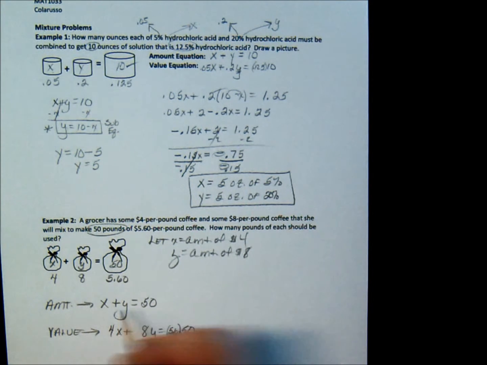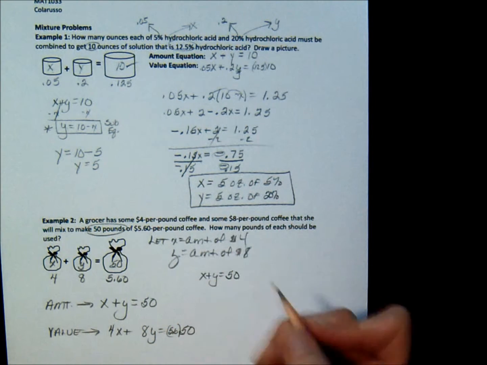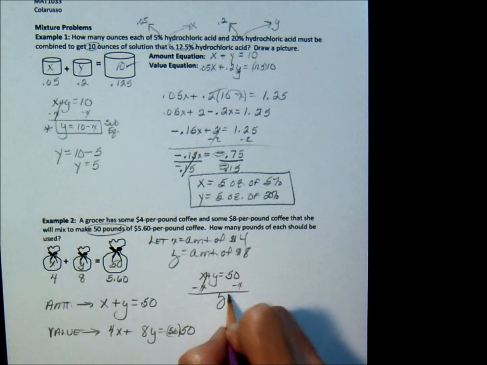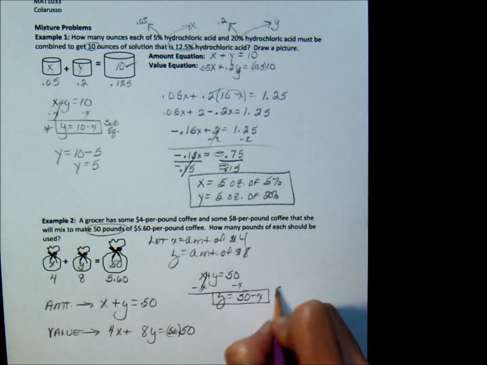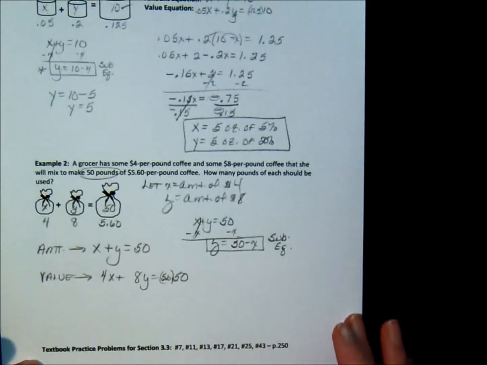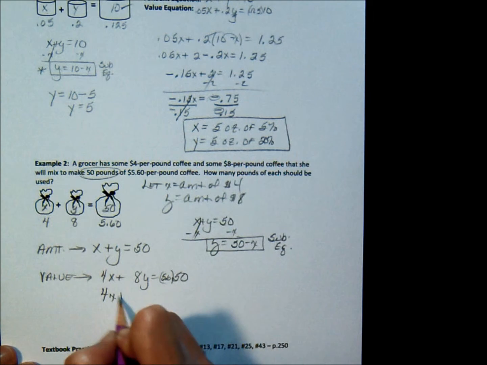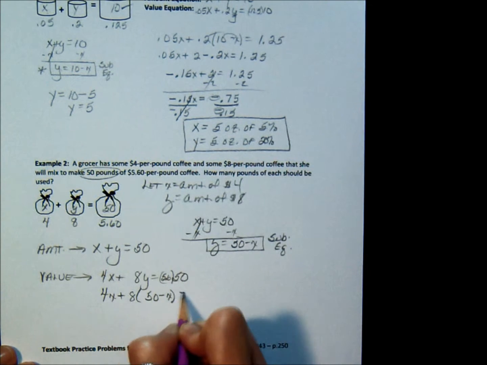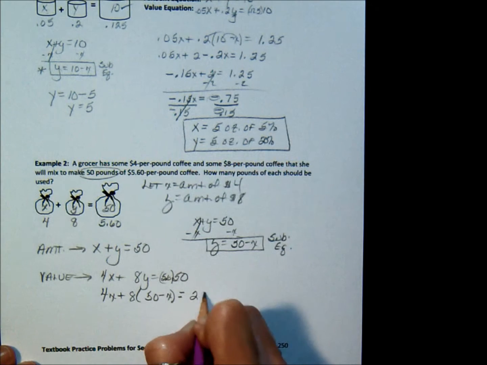Now I'm going to take x plus y equals 50, and just like I did in example 1, I'm going to solve it for y, and I'm going to use that as my substitution equation. And I'm going to put that into this equation here. So I have 4x plus 8 times 50 minus x equals 5.6 times 50, which is 280.